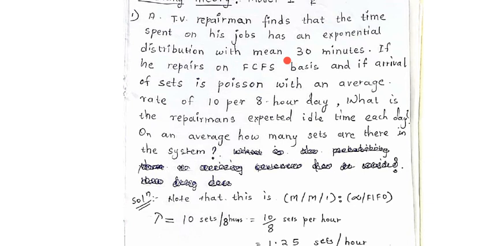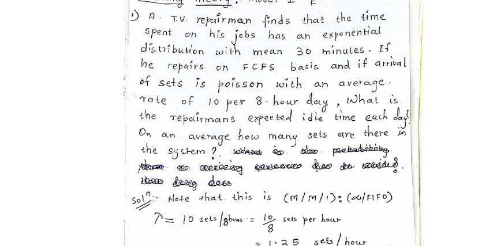One TV repair requires 30 minutes, so to serve one customer it takes 30 minutes. What we want is how many customers are served per hour.